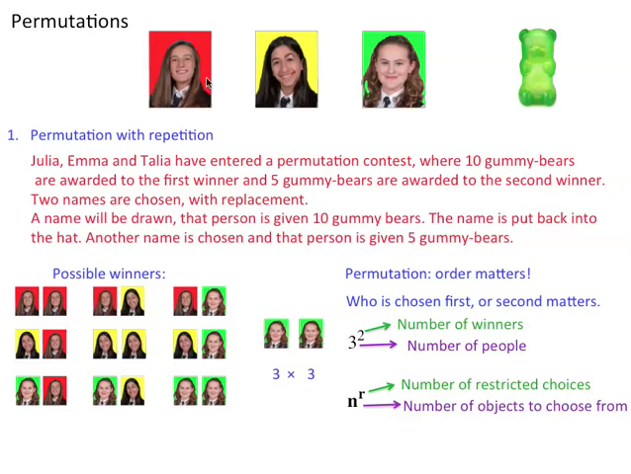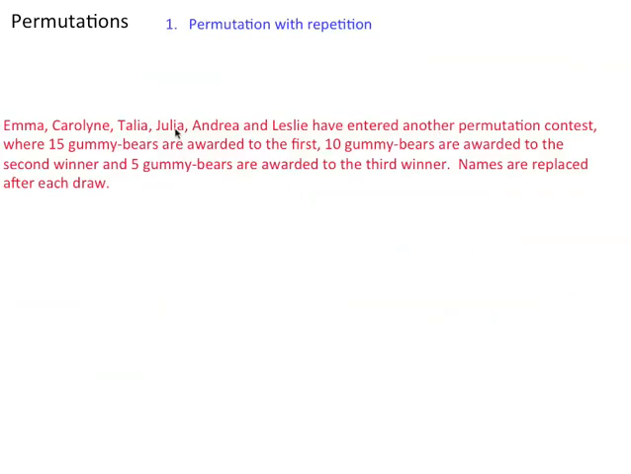Well, let's look at another example. Let's look at a larger example. Let's say we're doing the same sort of thing. Emma, Caroline, Talia, Julia, Andrea, and Leslie have entered another permutation contest where 15 gummy bears are awarded to the first, 10 gummy bears are awarded to the second, and 5 gummy bears are awarded to the third. So names are replaced after each draw.